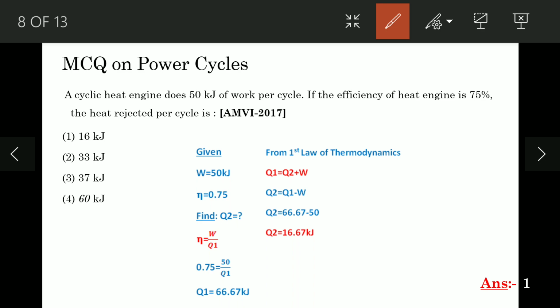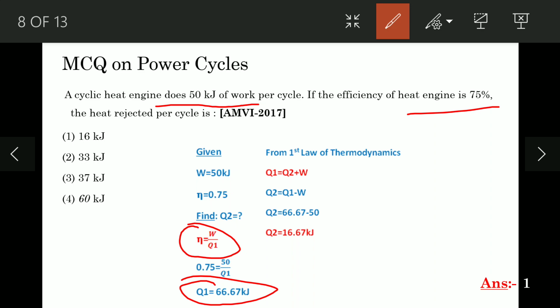Now if you read the problem, 50 kilojoule work is given and efficiency is given. We know the efficiency formula. Efficiency is W upon Q1, where Q1 is the heat supplied. So we are getting the heat supplied as 66.67 kilojoule. But now, no such option is there. Generally in the options they will provide this 66.66 kilojoule.